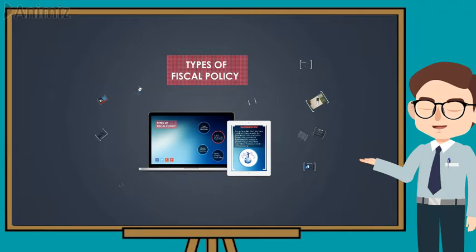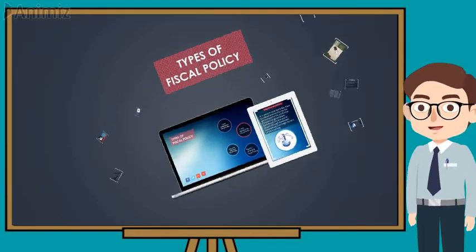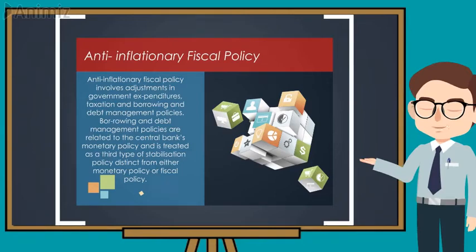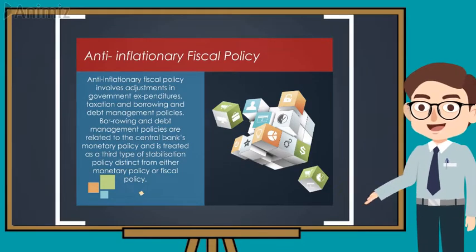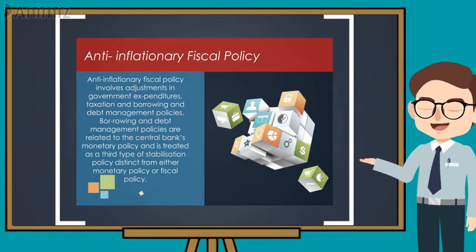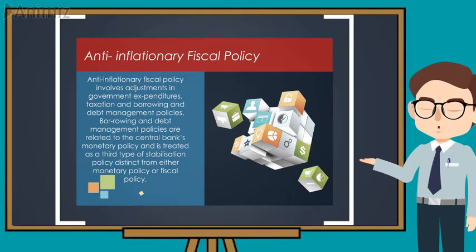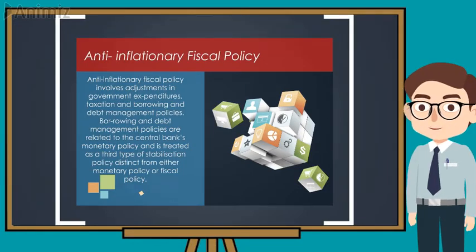Now, let's explain in detail the types of fiscal policy. Anti-inflationary fiscal policy. Anti-inflationary fiscal policy involves adjustment in government expenditures, taxation and borrowing and debt management policies. Borrowing and debt management policies are related to the central bank's monetary policy and are treated as a third type of stabilization policy, distinct from either monetary policy or fiscal policy.